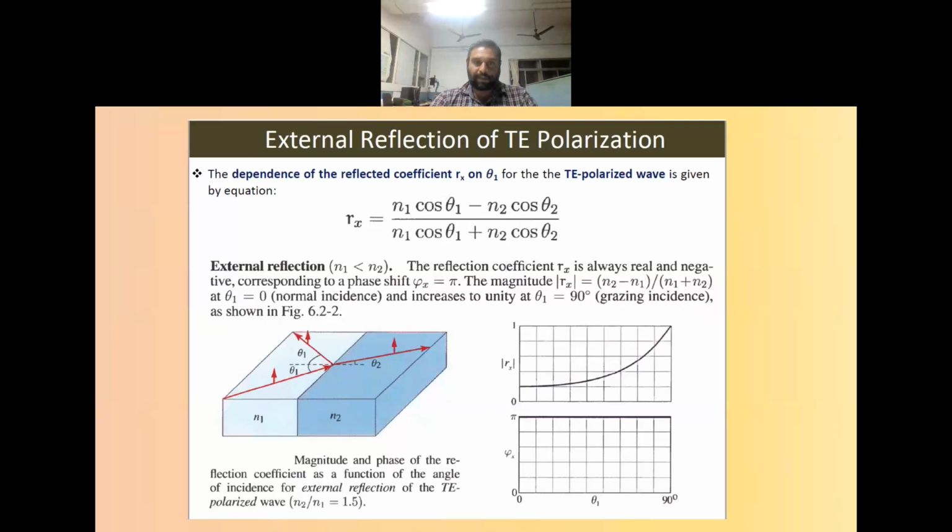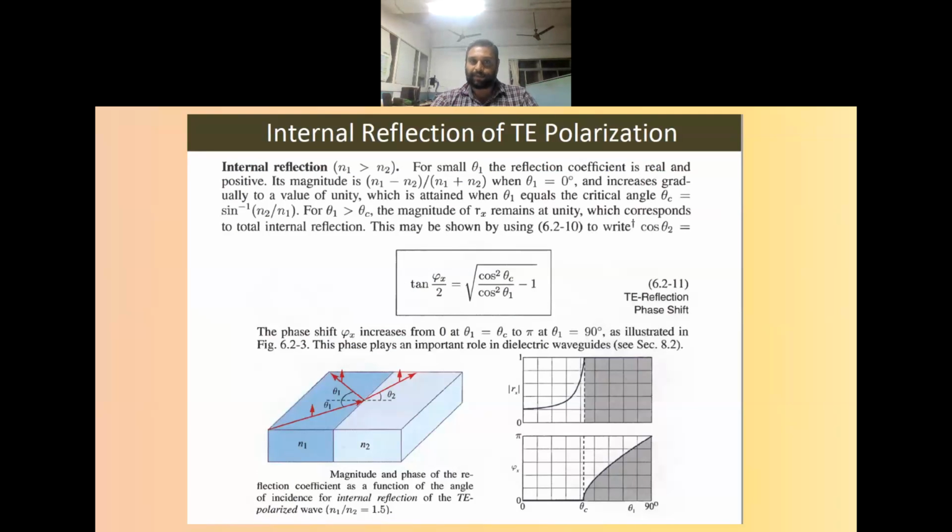Then in the second case, that is the internal reflection of TE polarization. Internal reflection will happen when N1 is greater than N2. This is the case that comes up in optical fiber. Here, if we substitute in the same equation, at theta 1 equal to 0, the magnitude is N1 minus N2 divided by N1 plus N2. And it increases gradually towards unity. When the incident angle is equal to the critical angle, we will get a maximum reflection. That is what is represented here.